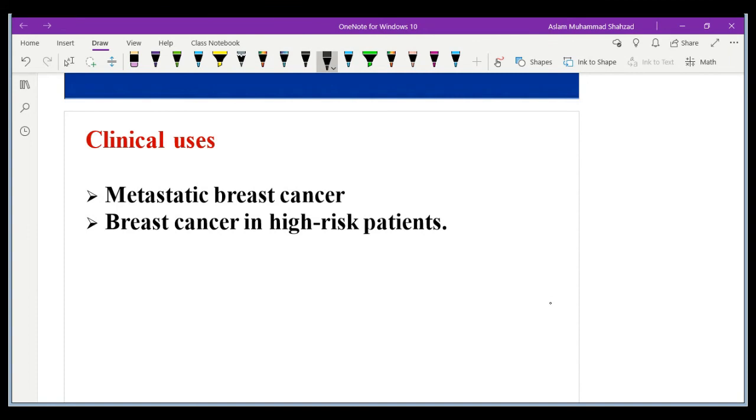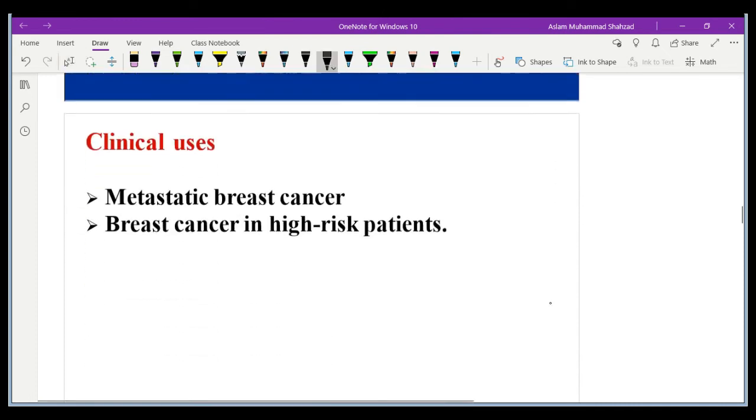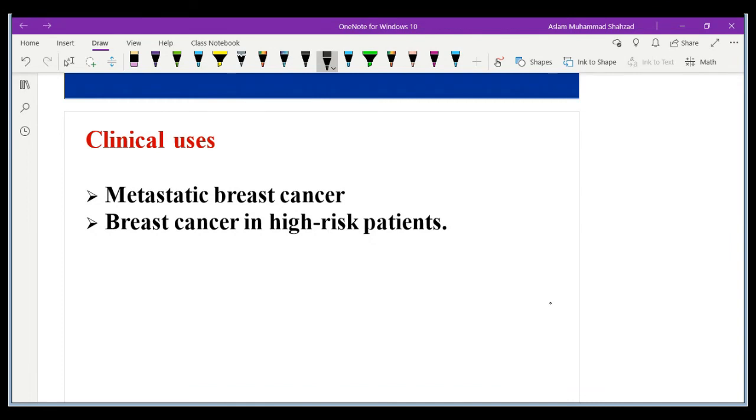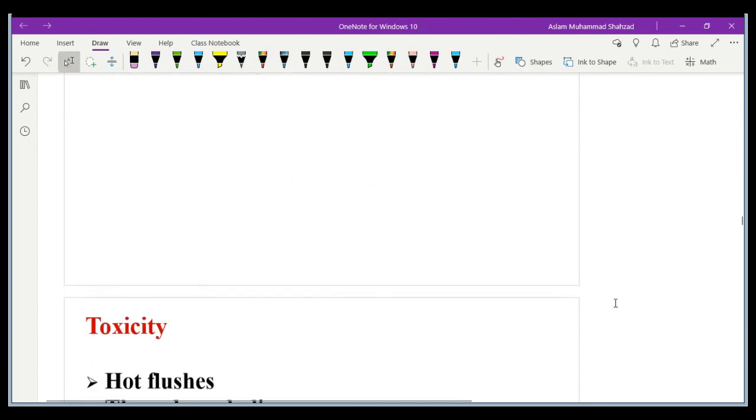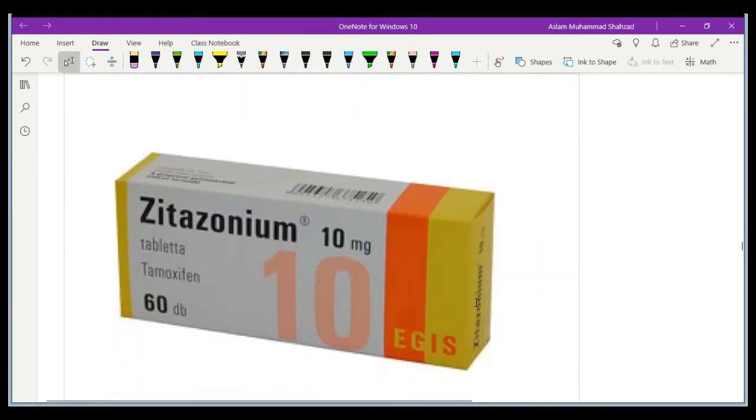So women who are post-menopausal must be very careful, especially about endometrial carcinoma. We need to counsel post-menopausal women who are taking tamoxifen about endometrial hyperplasia, because it can cause thickening of the uterus. The drugs available in the market are Nolvadex D, 20 milligram tablet, and then zetazonium, 10 milligram.